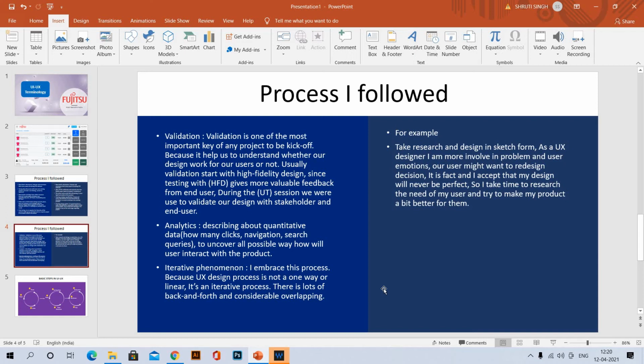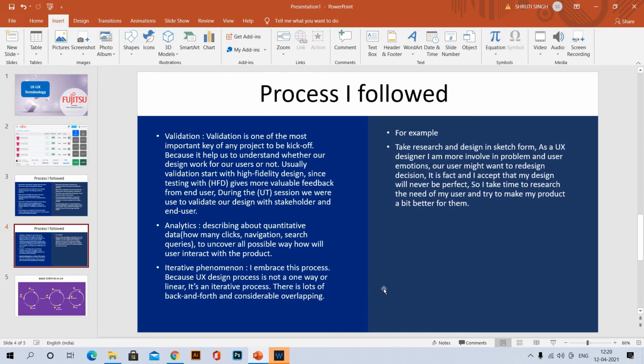Seriously, there is a lot of back and forth and considerable overlapping. If we think that I have made the designs and it should be final, no. Sometimes what happens is it will get cancelled, and we have to iterate the whole process from scratch to the final project, because it is not a one way or linear process.